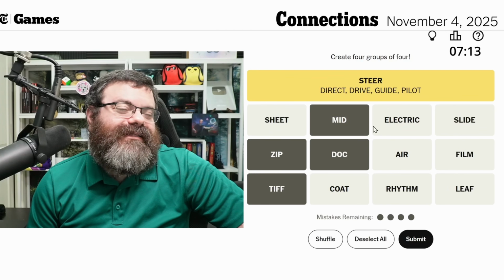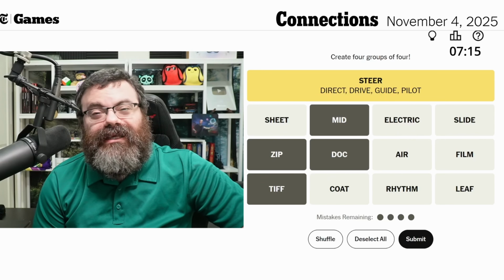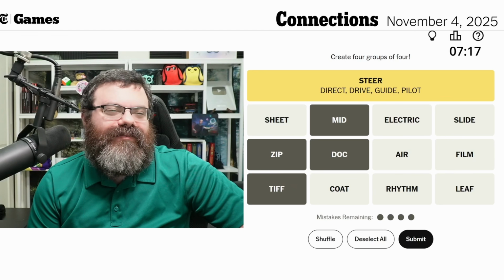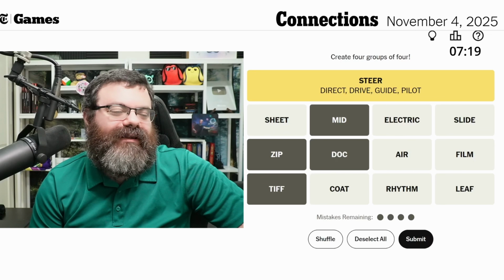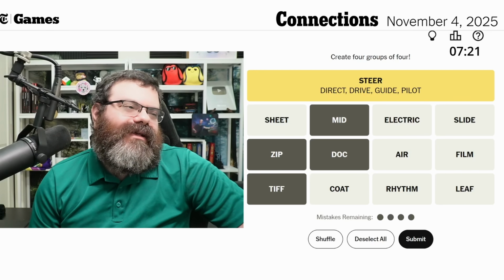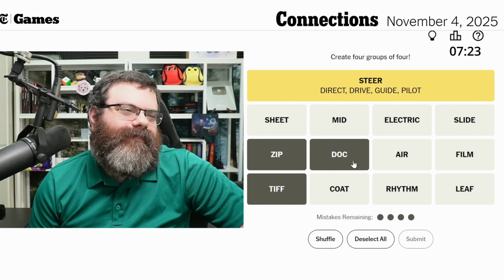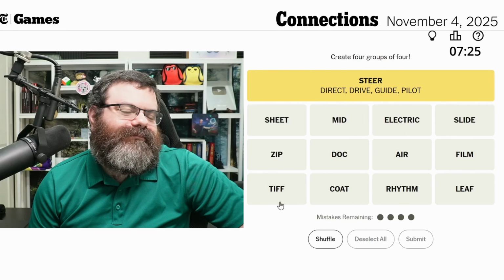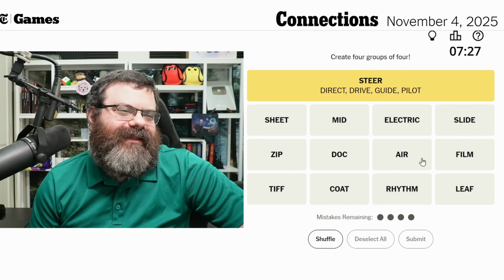I don't know, is mid used as like the MIDI file extension? I thought it was MIDI. Like I thought it was spelled out all 4 letters for MIDI files. So I don't think it's going to be mid. I really just don't think it's going to be that. I don't think air is a file extension.